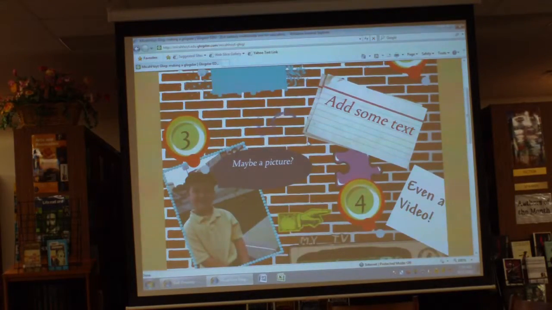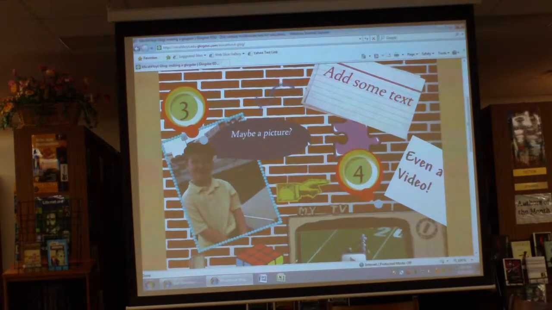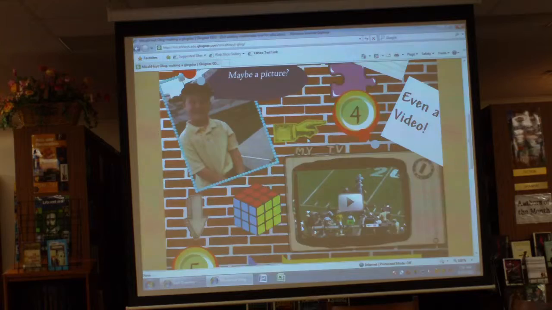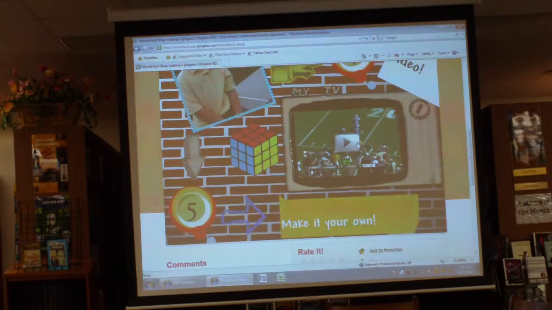Maybe a picture. That's my son Ethan, and we were at the Georgia State football game. And so that's child abuse. Maybe a picture. And you can put even a video in there, and I put this video of a recent play at a football game. And then kind of last, you just make it your own.